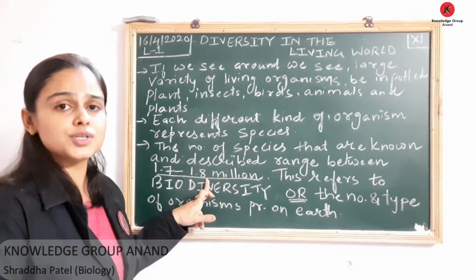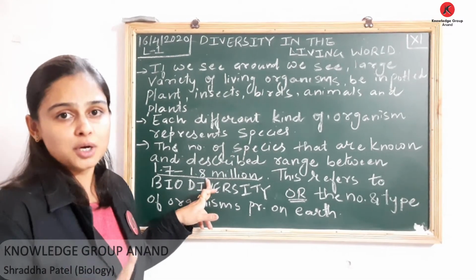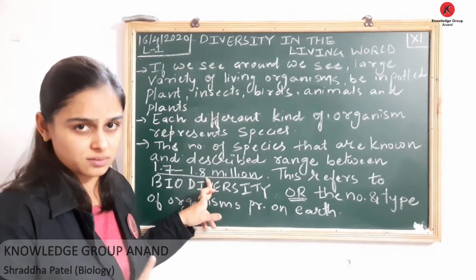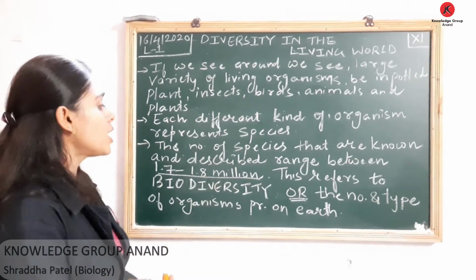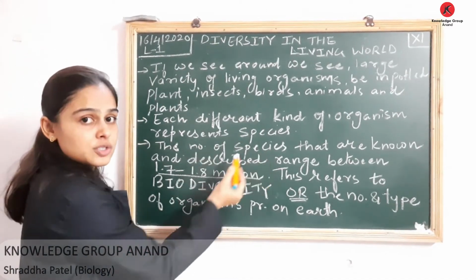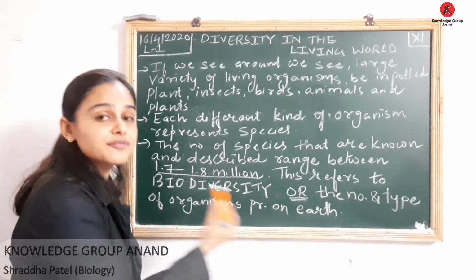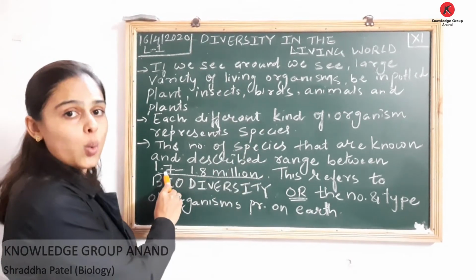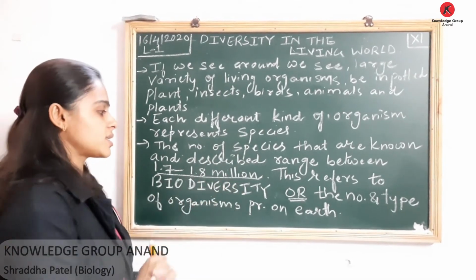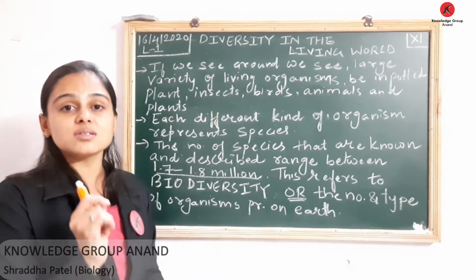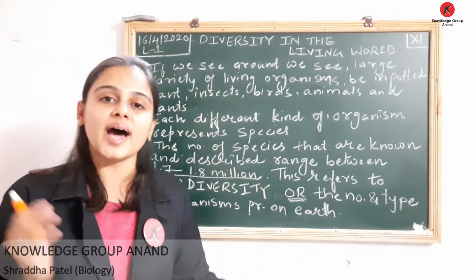This is very important for your NEET, for MCQ purposes. This has already been asked. So the number of species which are described and identified till date, that is 1.7 to 1.8 million, refers to biodiversity.